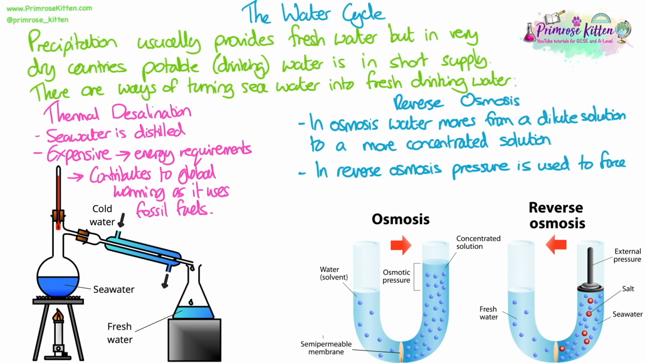In reverse osmosis, pressure is used to force water molecules in the opposite direction, from where there is a lot of water molecules to where there is less water molecules, or from a concentrated solution to a dilute solution through a semi-permeable membrane. So the water molecules move through and collect on the opposite side as fresh water, and the salt particles stay behind.